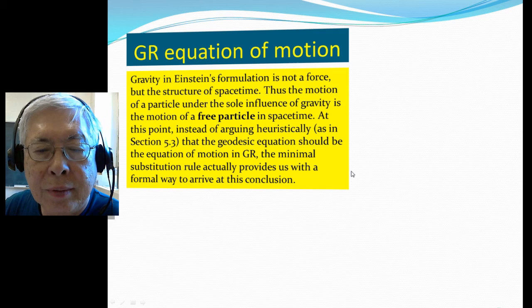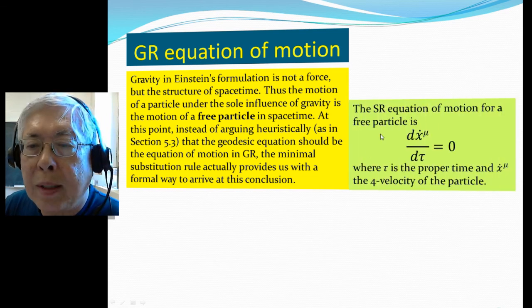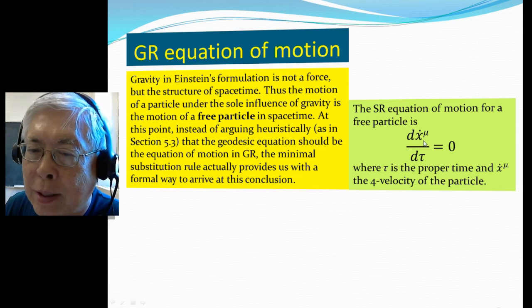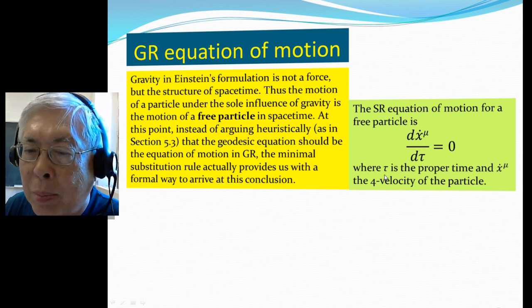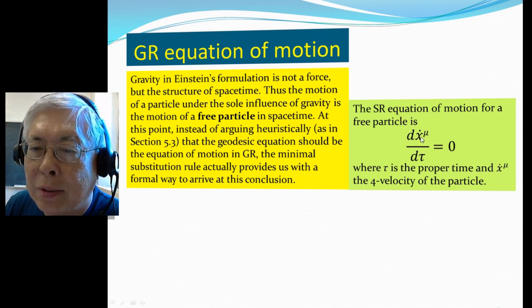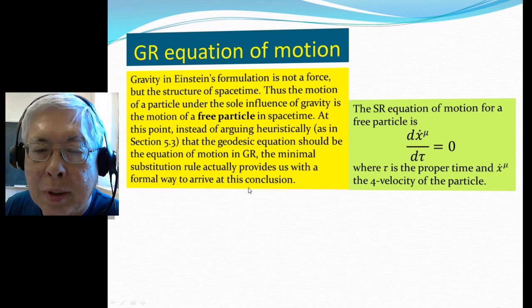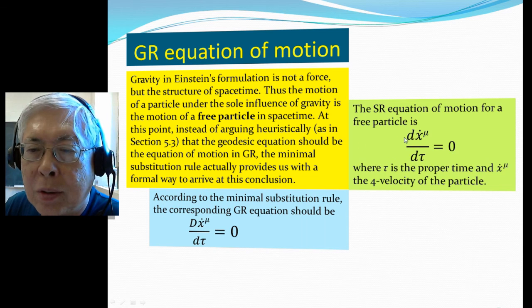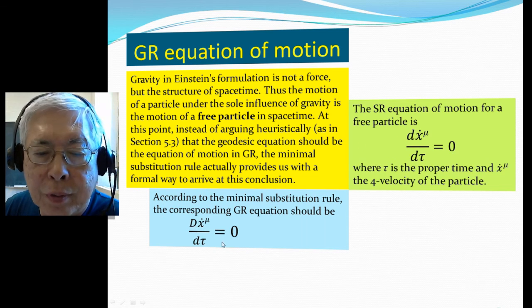The argument goes like this. The special relativity equation of motion for a free particle says the derivative of the four-velocity equals 0, that is, zero acceleration, where tau is the proper time and x dot is the four-velocity of the particle. So that's the equation for a free particle. To go from special relativity to general relativity, we simply replace the ordinary derivative by the covariant derivative.